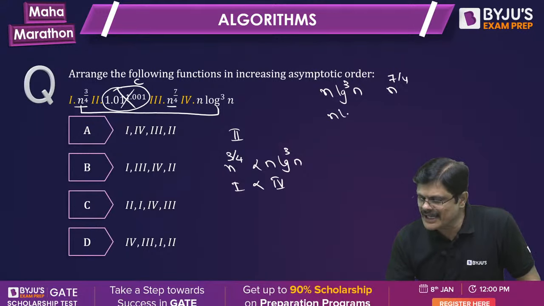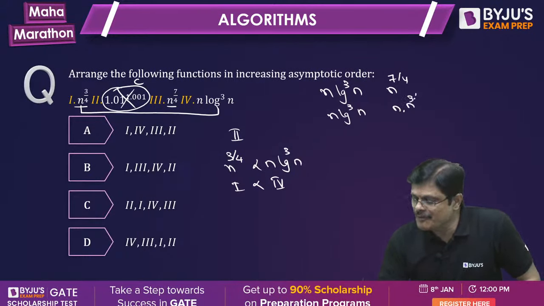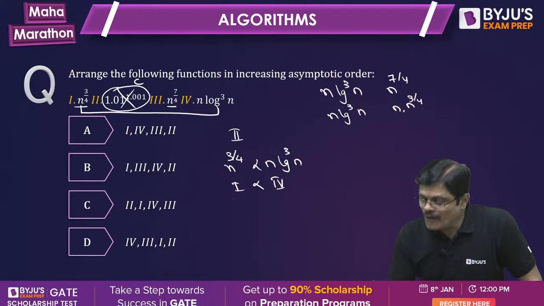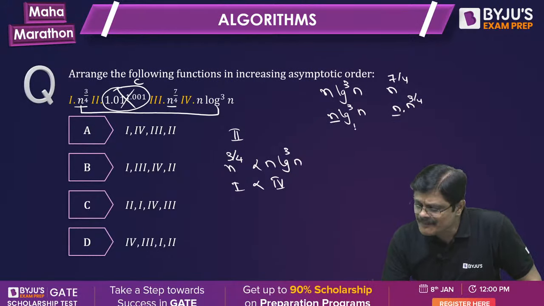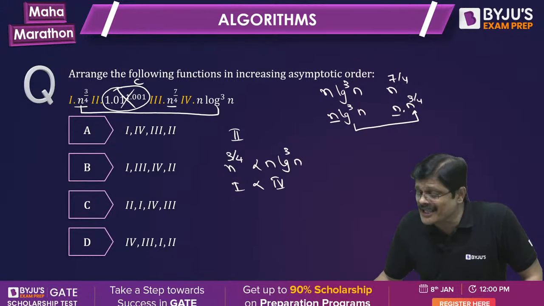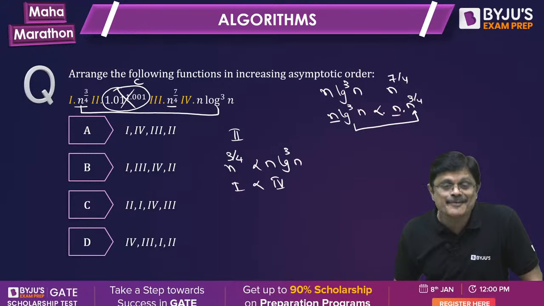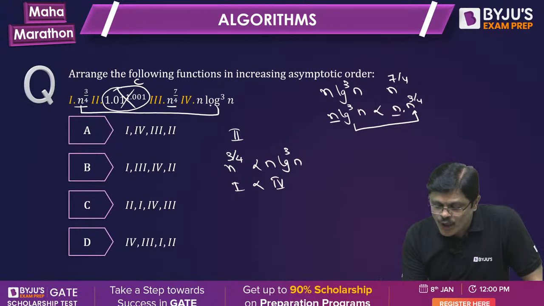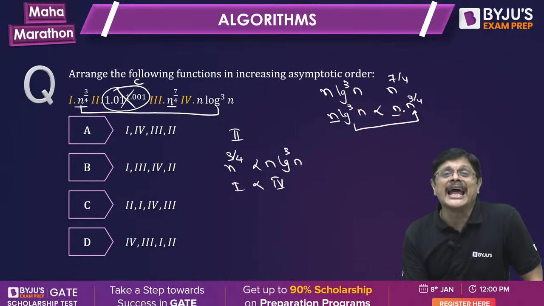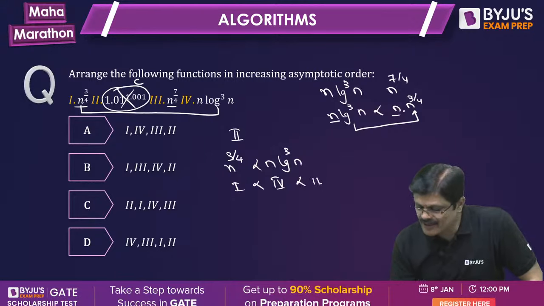This can be written as n log cube n and n into n power 3 by 4. Obviously log cube n is smaller than n power 3 by 4. So n log cube n is smaller than n power 7 by 4. So the fourth one is smaller than the third one.